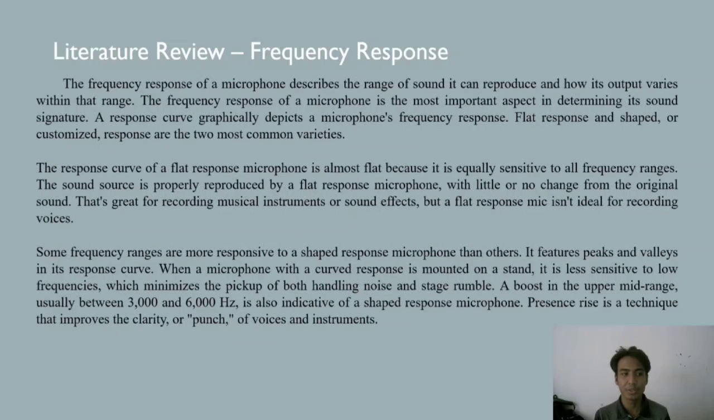Next is frequency response. The frequency response of the microphone describes the range of sound it can reproduce and how its output varies within the range. The frequency response for a microphone is the most important aspect in determining its sound signature. The response curve graphically depicts a microphone's frequency response. Flat response and sharp or customized response are the two most common varieties. The response curve of a flat response microphone is almost flat because it is equally sensitive to all frequency ranges. The sound source is properly reproduced by a flat response microphone with little or no change from the original sound.